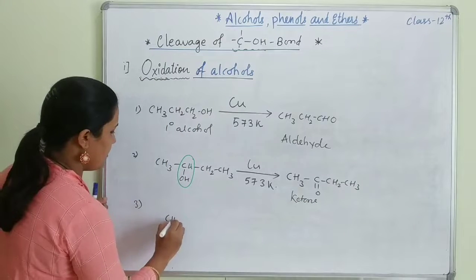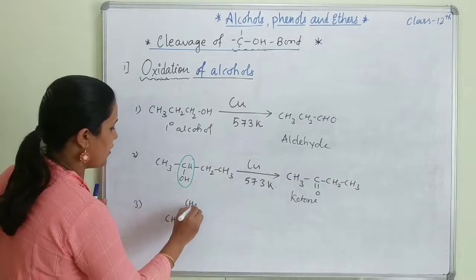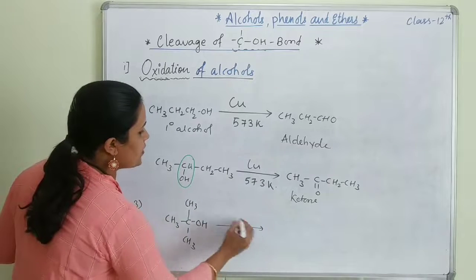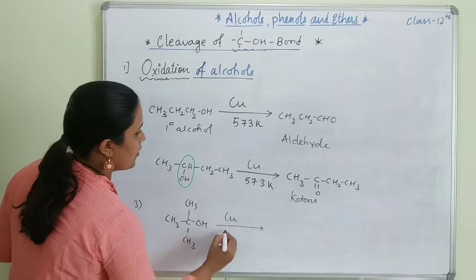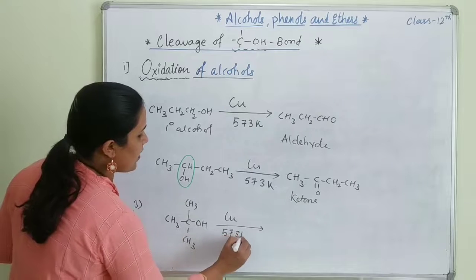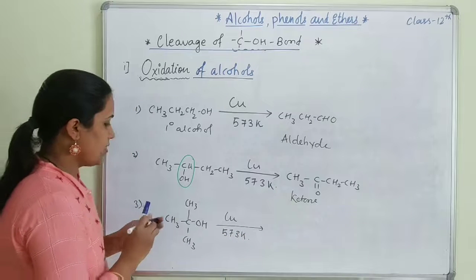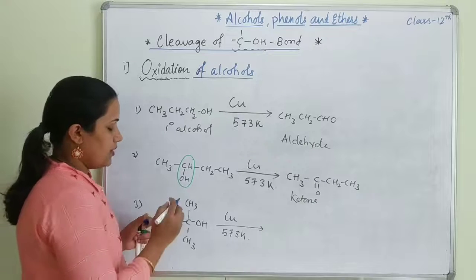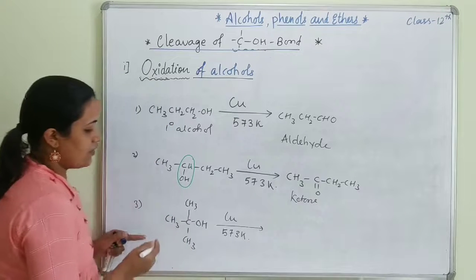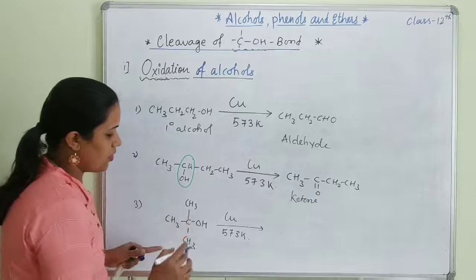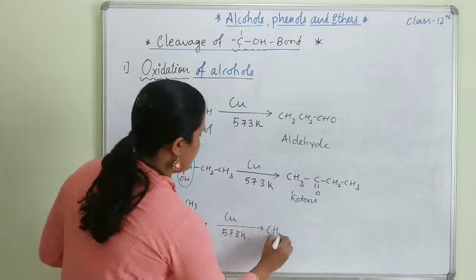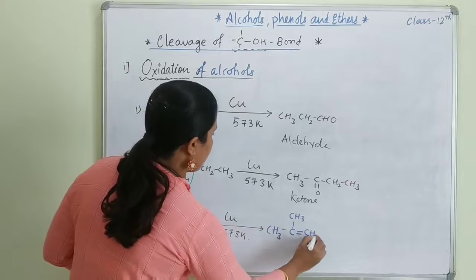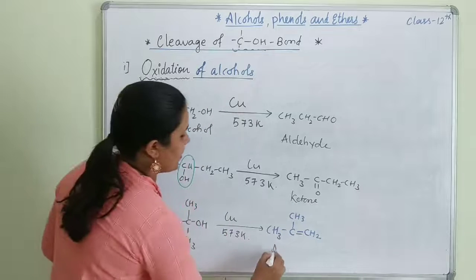If we have a tertiary alcohol passed over copper at a temperature of 573 Kelvin, these alcohols undergo dehydration, removing water molecules, and convert themselves into alkene.